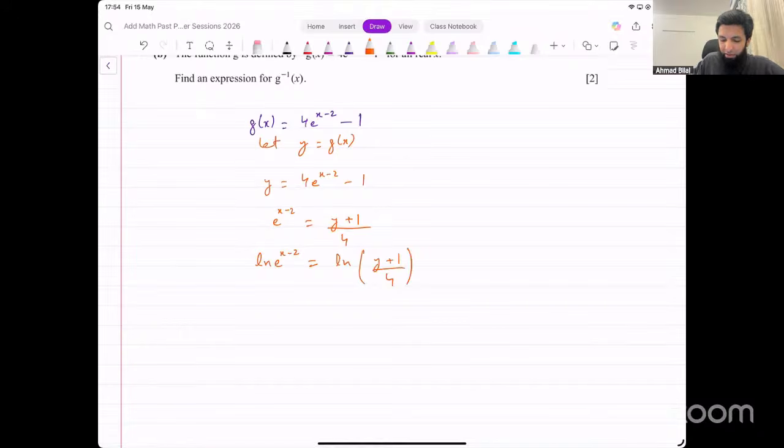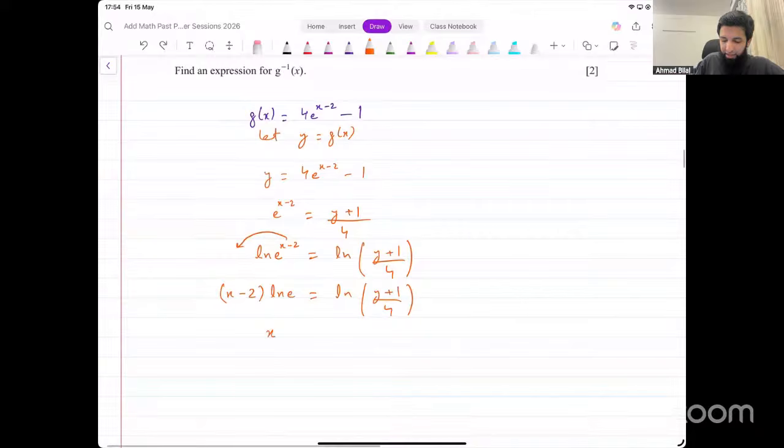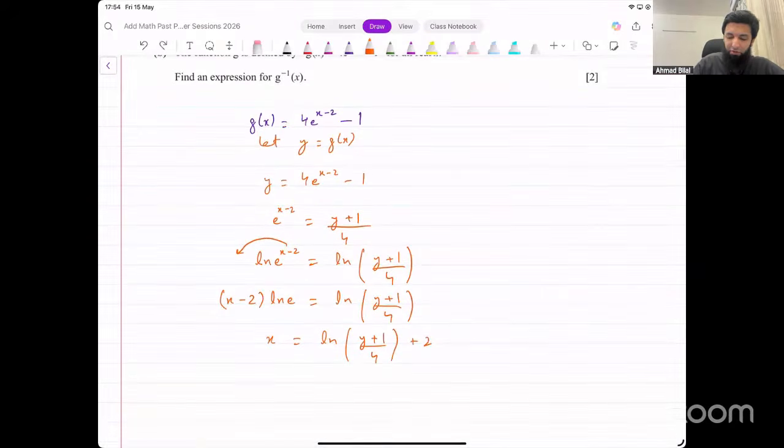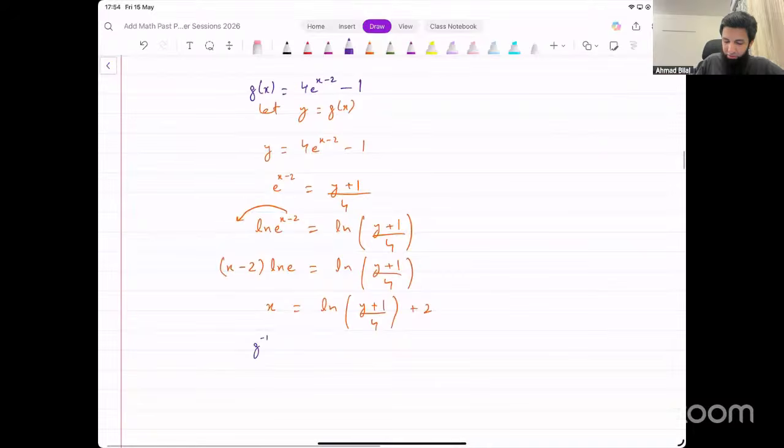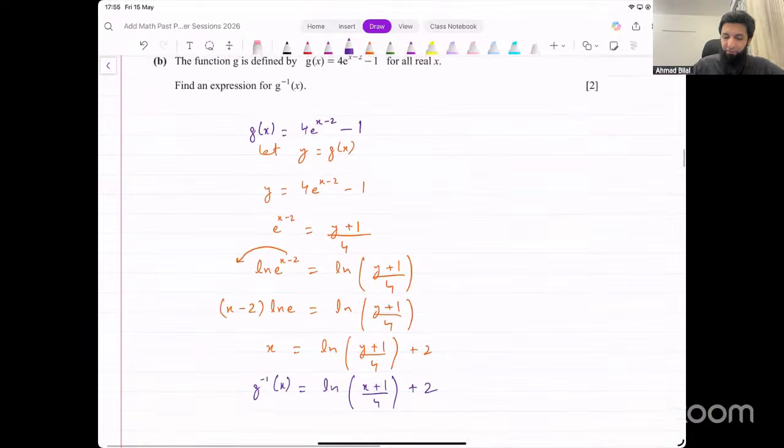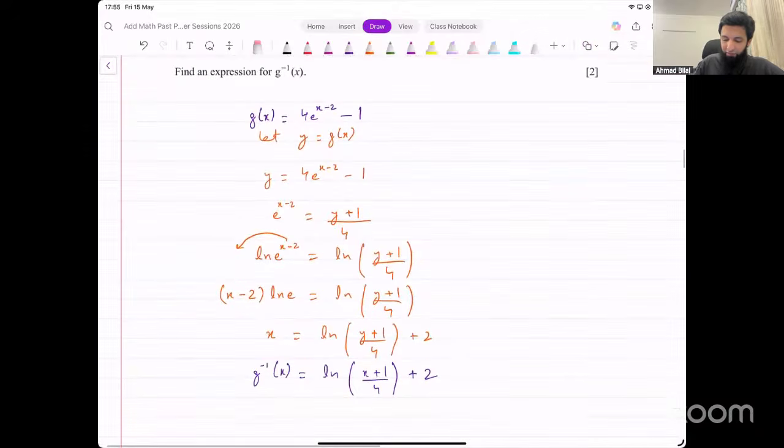Now, using the power law, this x minus 2 is going to go down there and become x minus 2 whole multiplied by ln e. That equals ln of y plus 1 divided by 4. And now ln e we know is 1, so just 2 will go to the other side, and the final result that you get is going to be ln of y plus 1 divided by 4, plus 2. Write it in the inverse function form. And the final result therefore is going to be g inverse of x equals ln of x plus 1 divided by 4, plus 2. That's the inverse function's expression that we were looking for.